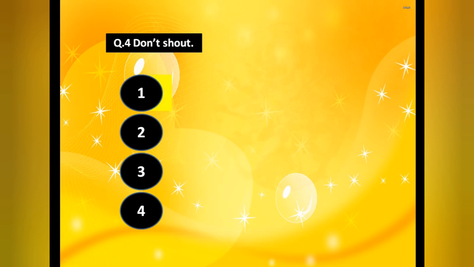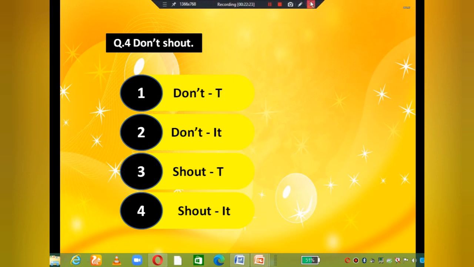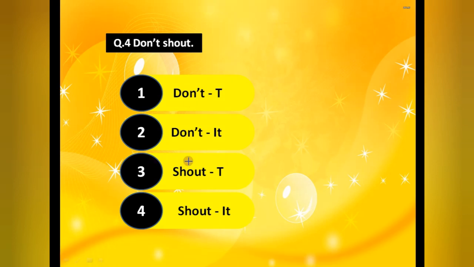Okay. Now the next one we have, don't shout. Now in this it's very easy. Only two words we have, don't or shout. So first of all, see, one is a helping verb, one is the main verb. So automatically you have to go through the main verb. So here shout, only two options. Now see, after this nothing is given, means what, who, where, nothing we can put. So automatically this is our intransitive verb. Okay. When after the verb nothing is given, understood, automatically it will be the intransitive one.